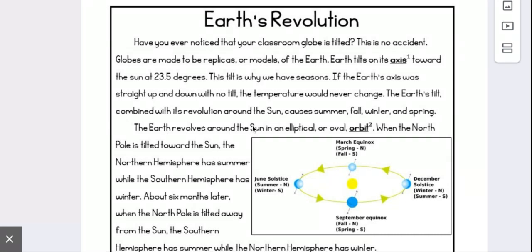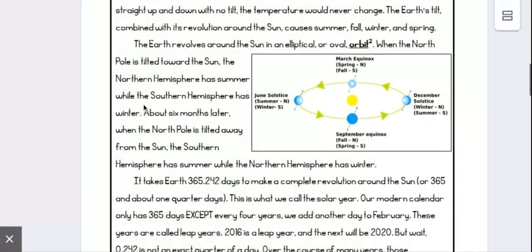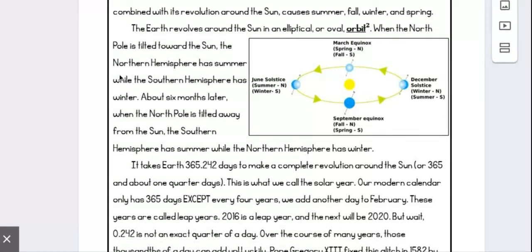If the Earth's axis was straight up and down with no tilt, the temperature would never change. The Earth's tilt, combined with its revolution around the sun, causes summer, fall, winter, and spring. The Earth revolves around the sun in an elliptical or oval orbit. When the North Pole is tilted toward the sun, the northern hemisphere has summer, while the southern hemisphere has winter.